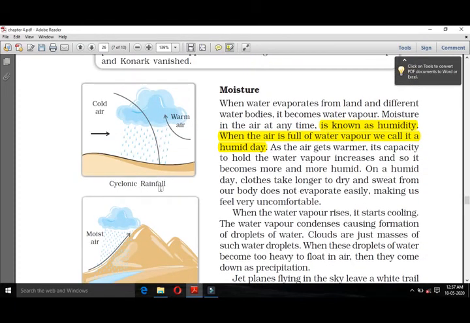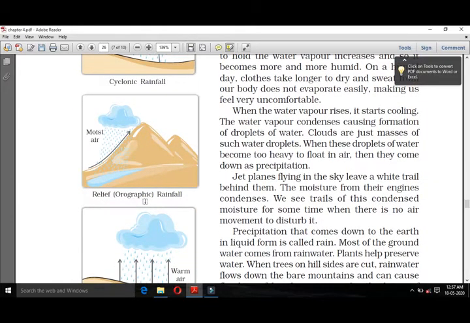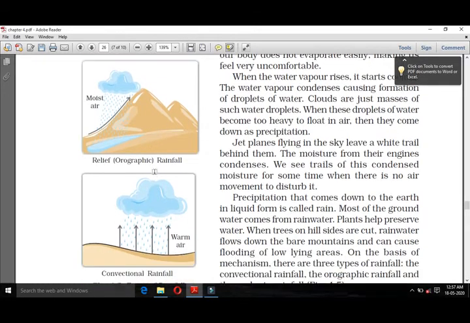So there are some cyclone rainfall. Cyclone rainfall, here is the cold air, warm air. Warm air makes the cloud and cold air falls down. Now relief. Okay, this one is when through this area water is going up, and this is the rain falling. This is actually a moist air. This is called moist air because here waters are coming through the sky and also going up through evaporation.